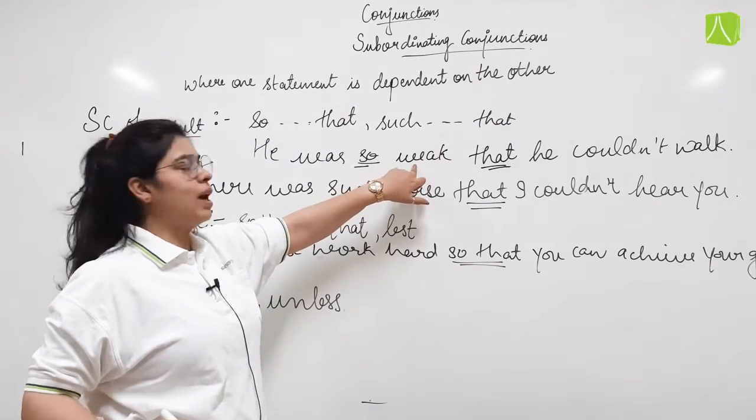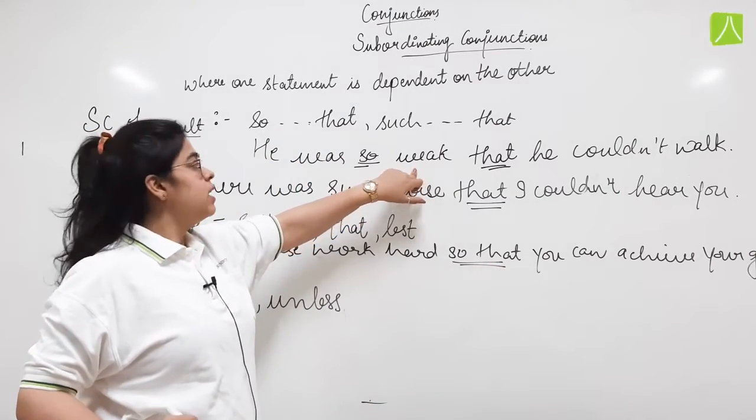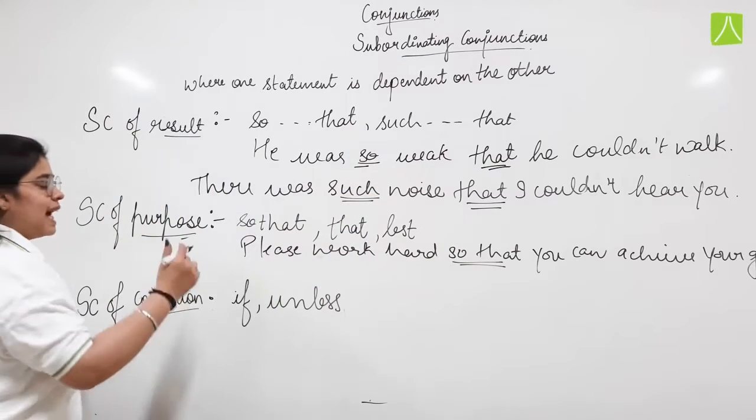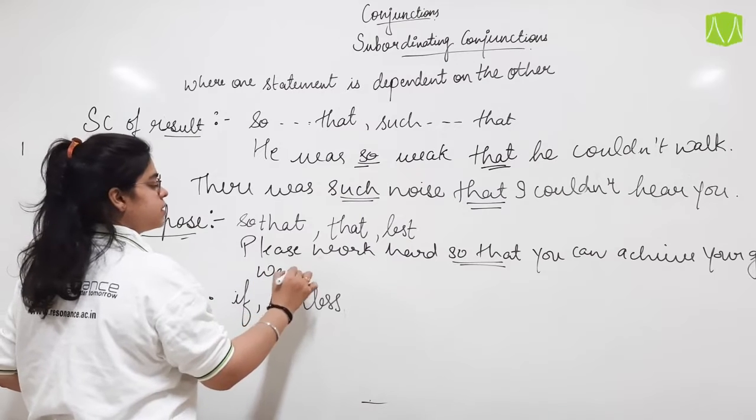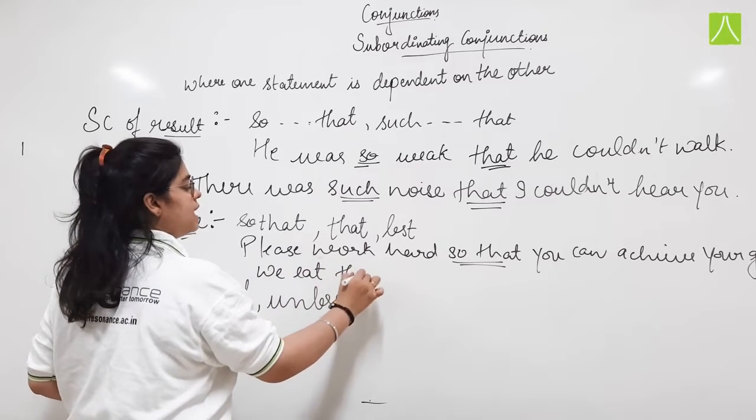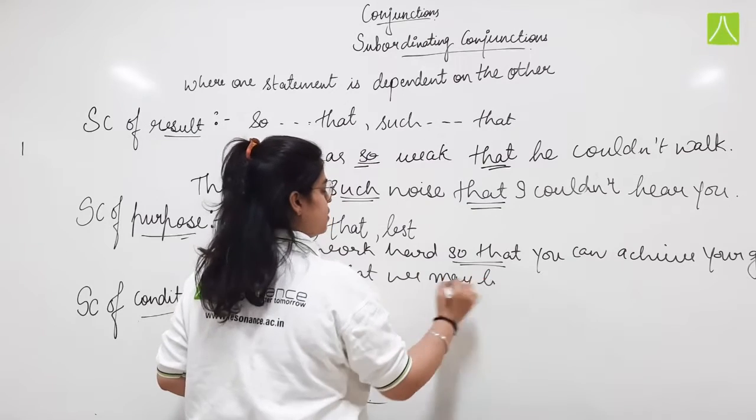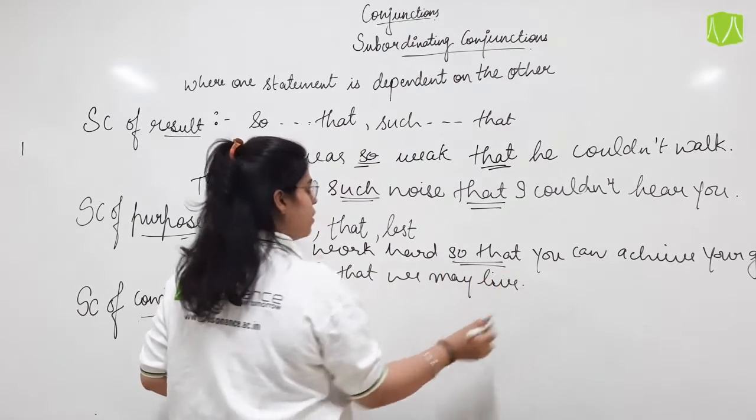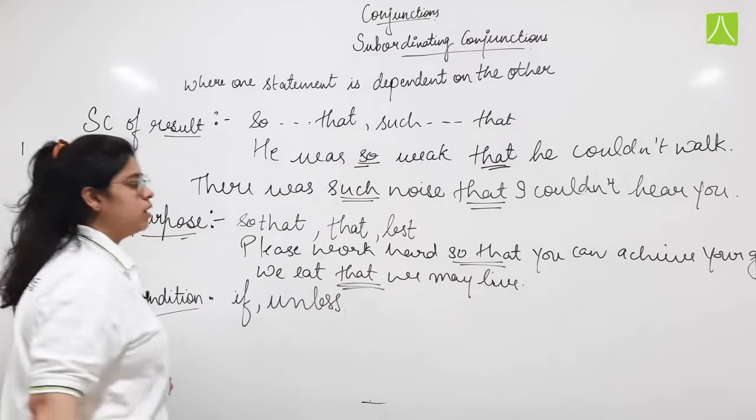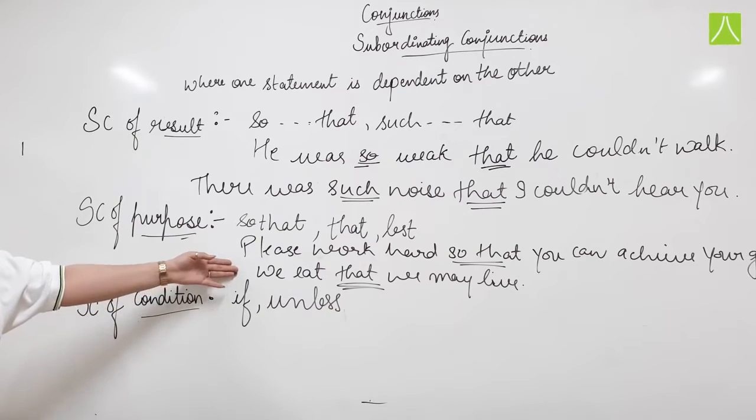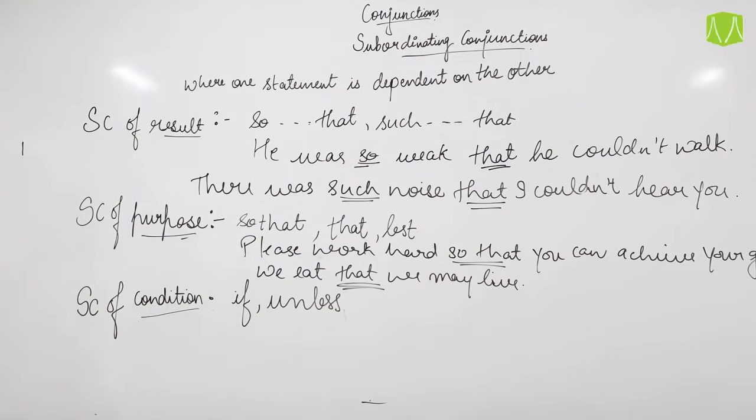There it was an adjective in between, and here we are writing it together. That we eat that we may live. We are eating for a purpose. There is a purpose of why we eat the food. Why do we have our meal? So we have our meal so that we can live.